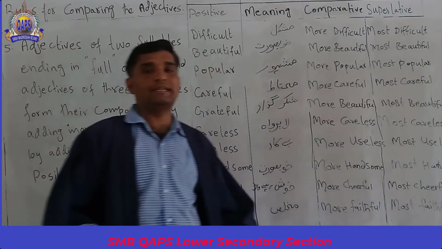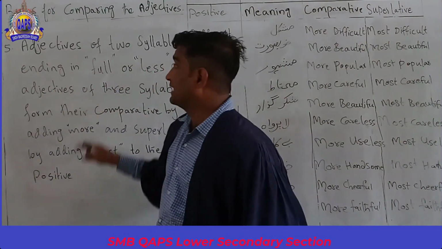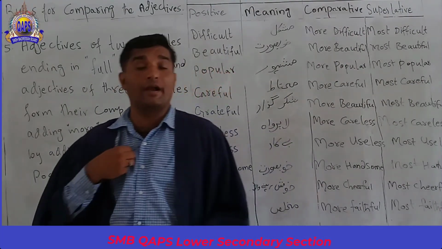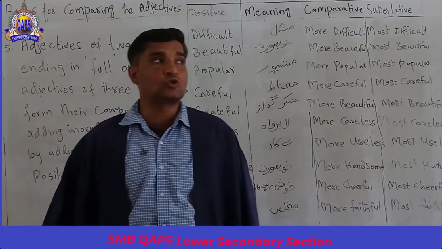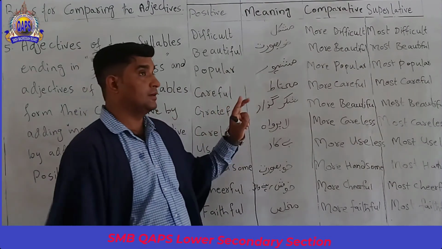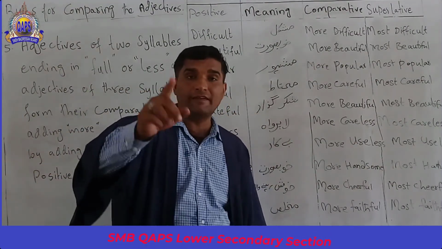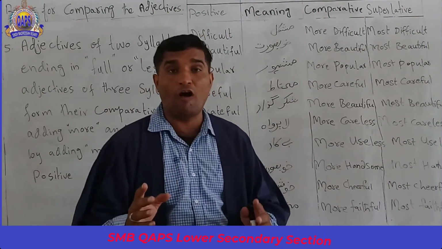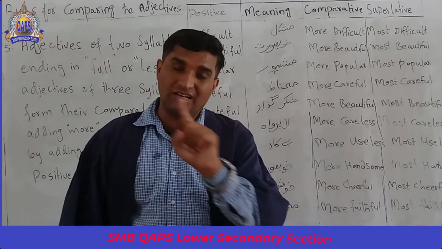We have completed today's topic, which is degrees of adjectives and their rules, and we learned how to make the comparative and superlative degrees of the positive. After completing this topic, I will give you in your WhatsApp group the sheet of adjectives, just the positives.